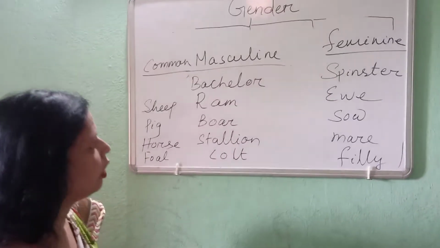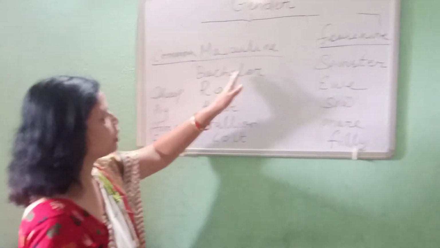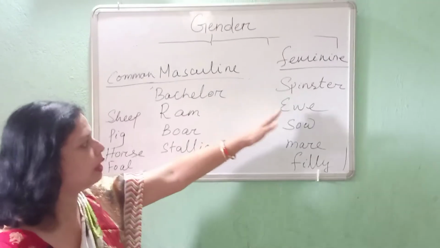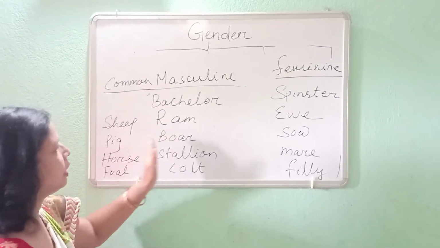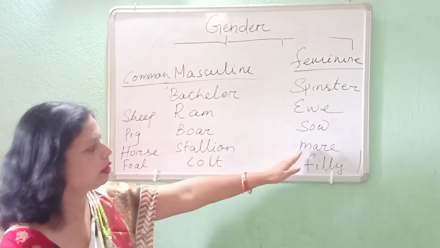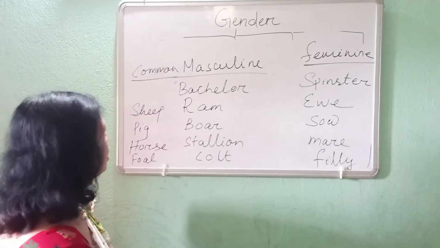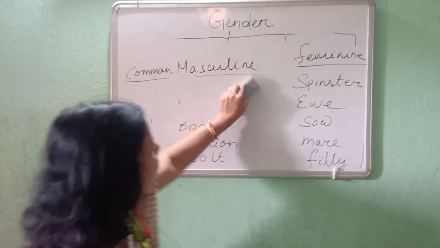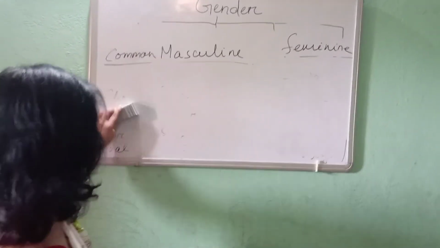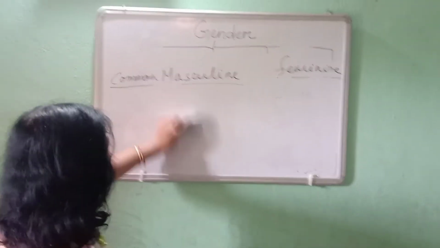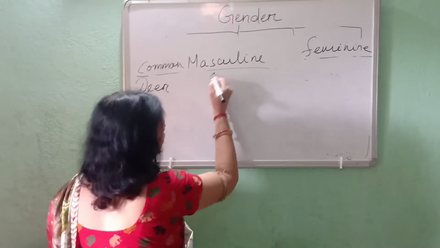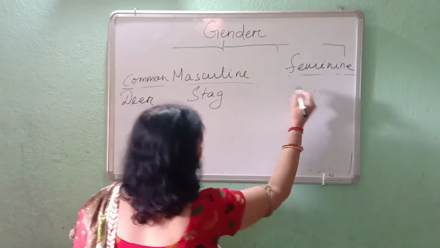All this we know: bachelor, spinster, ram, ewe, boar, sow, stallion, mare. This is a very small board, so I have to manage. Whenever I am using deer, deer is common, or you can say stag and hind.